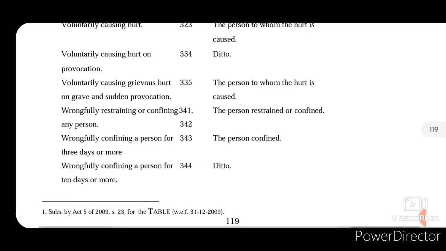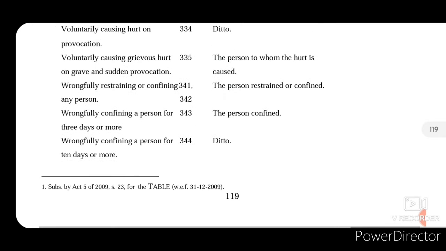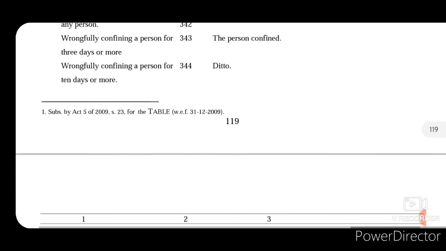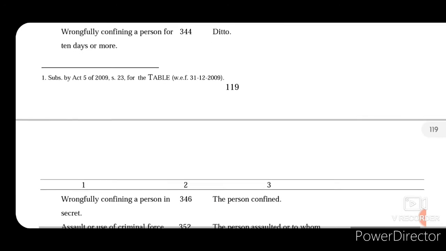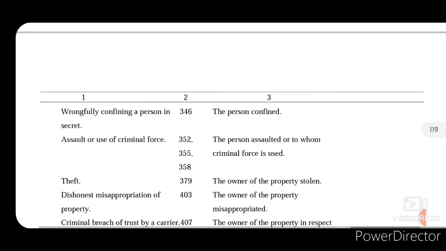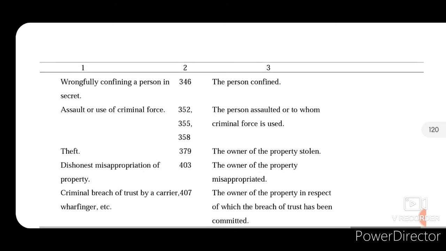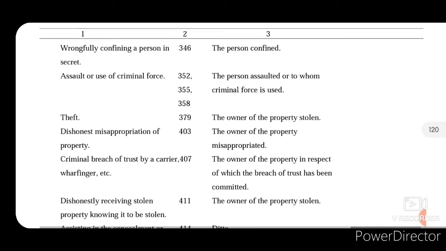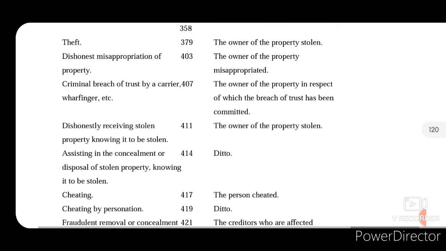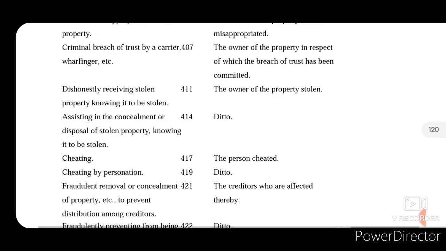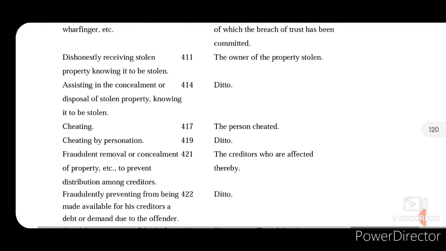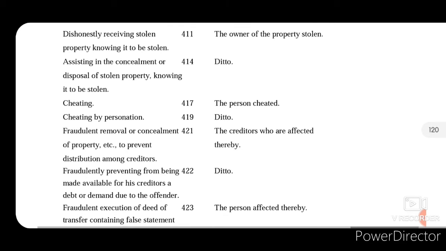You can pause the video and take a good note about it. Here the word ditto means the person that is mentioned previous to it.